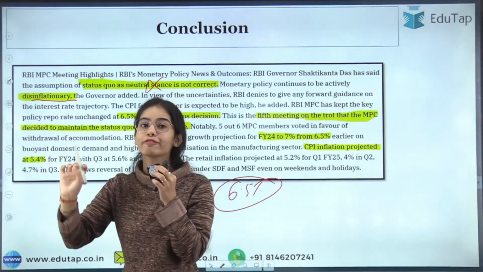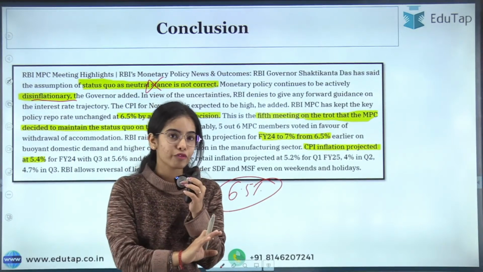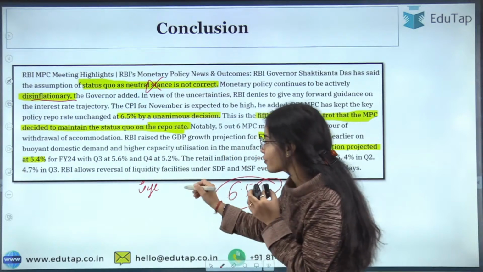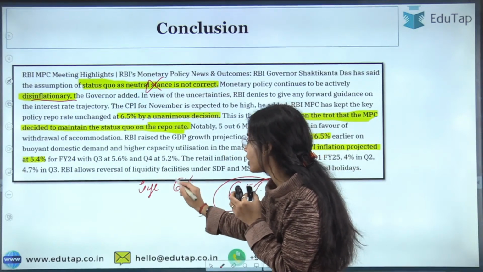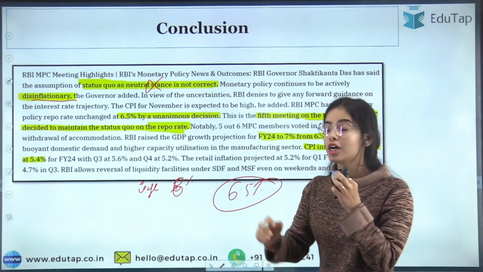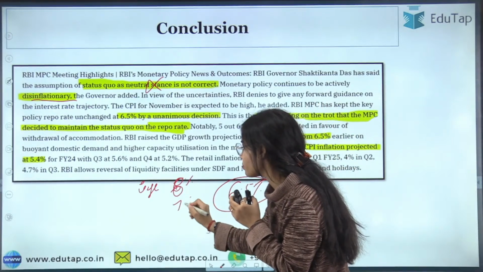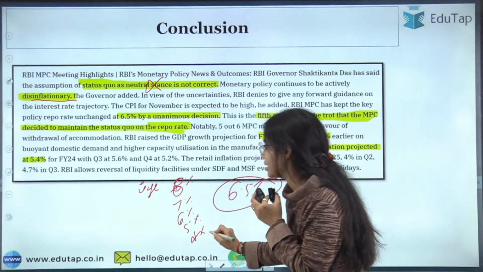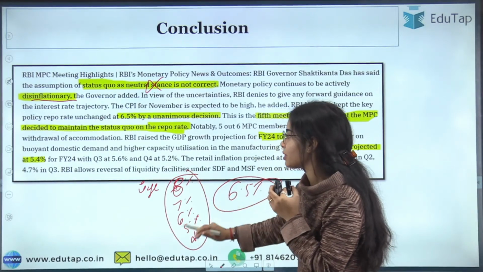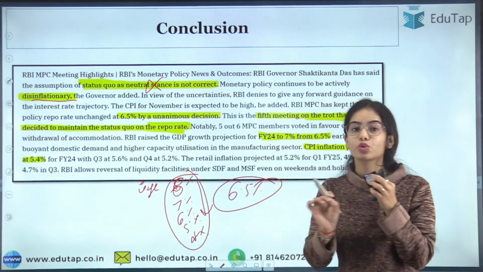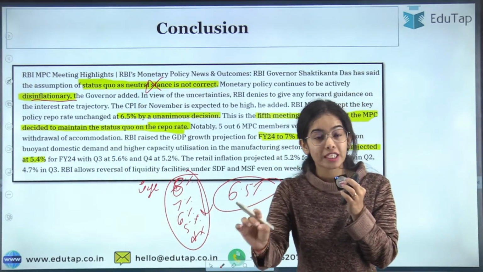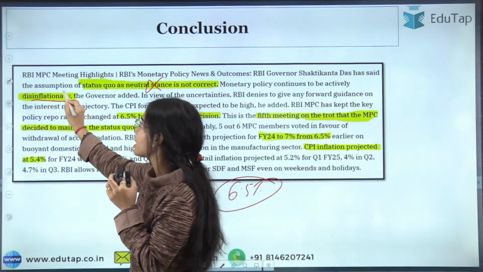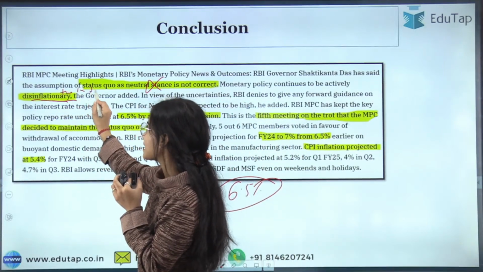Now, what is disinflation? Who knows? Disinflation means that the inflation has to be reduced. If inflation is 8%, we have to bring it down to 7%, 6%, 5%, and 4%. So this is disinflation. That means the inflation percentage has to reduce. Inflation should be positive but at a very low level. So disinflation means positive inflation that is decreasing.